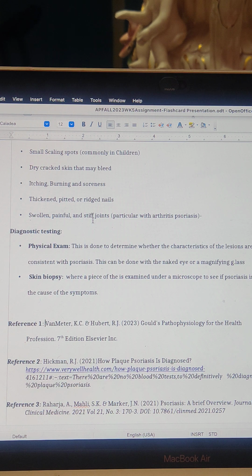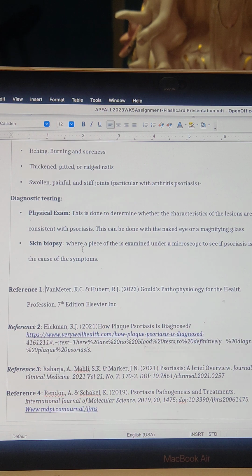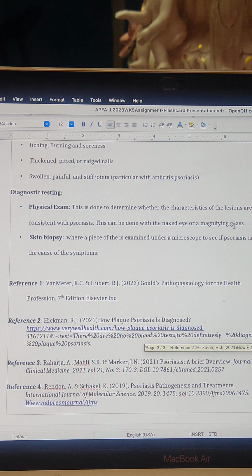Diagnostic testing. A physical exam will be done first to determine the characteristics of the lesion to see if they are consistent with psoriasis. This can be done with the naked eye just by looking at the lesions or using a magnifying glass. And then a skin biopsy will be done to determine if this is psoriasis or not. In the skin biopsy, a piece of the skin will be taken and examined under a microscope to determine if psoriasis was the cause of the lesions.